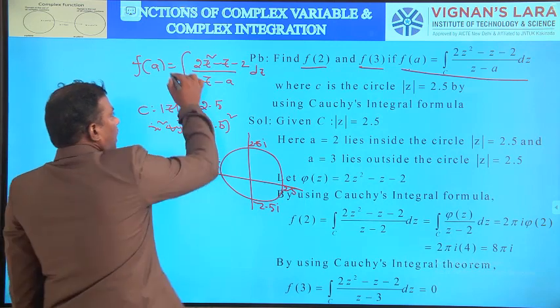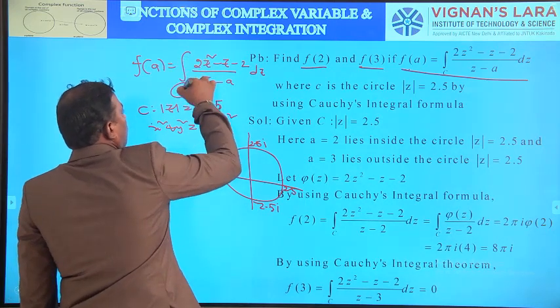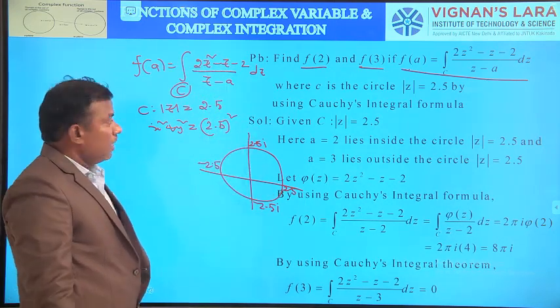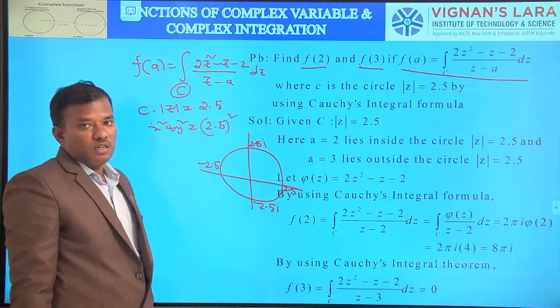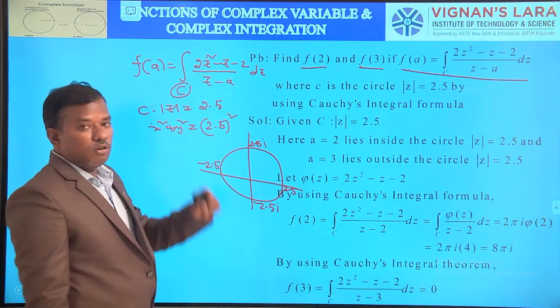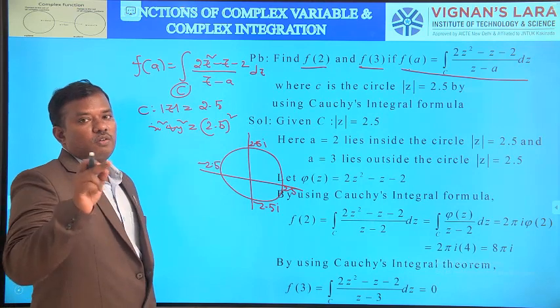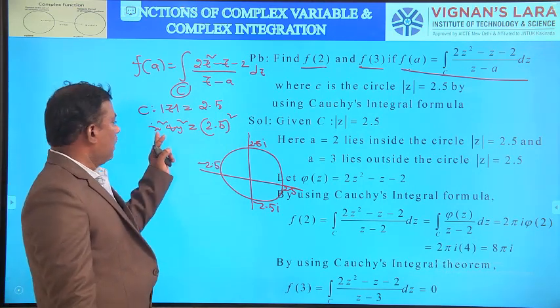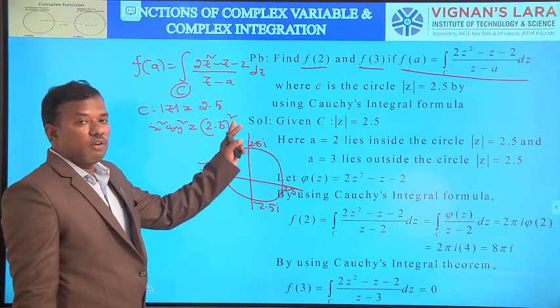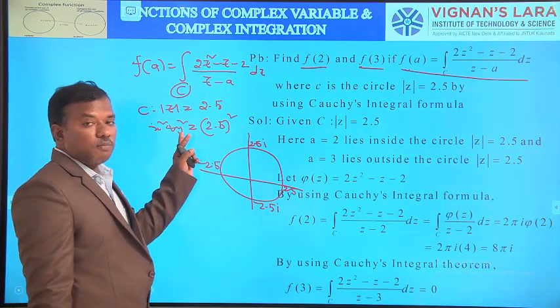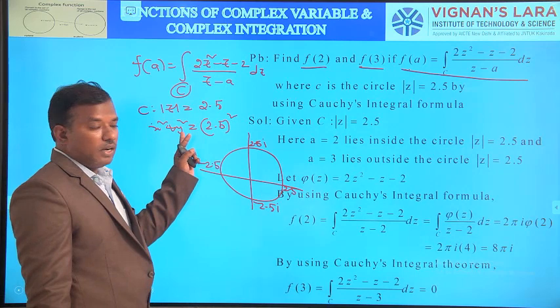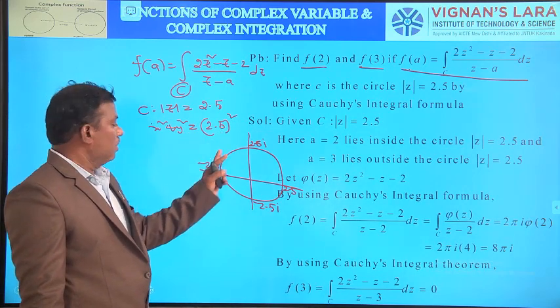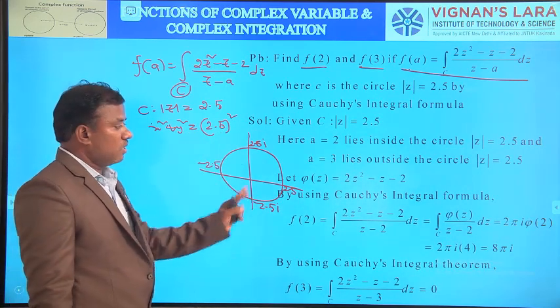What is f(a) here? Integral over C of (2z² − z − 2)/(z − a) dz. What is C? |z| = 2.5, meaning √(x² + y²) = 2.5. Squaring on both sides, we get x² + y² = 2.5², a circle with center (0, 0) and radius 2.5 units. So it is the given curve C.